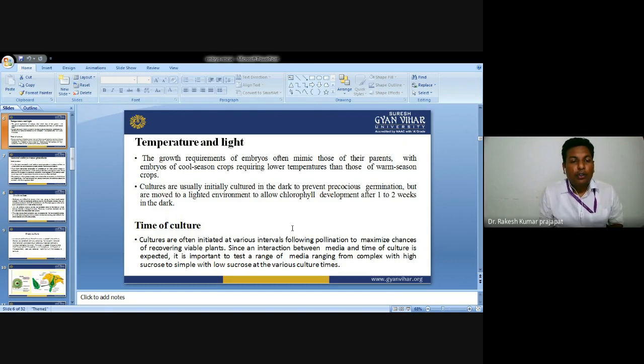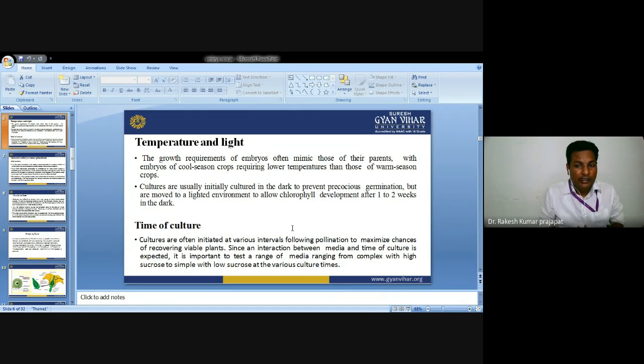Next, if we talk about the time of culture, it is also affecting the growth of embryo. As you know, cultures are often initiated at various intervals following pollination to maximize the chance of recovering viable plants. Since an interaction between the media and time of culture is expected, it is also important to test a range of different classes of media, ranging from complex with high sucrose content to simple with low sucrose content.